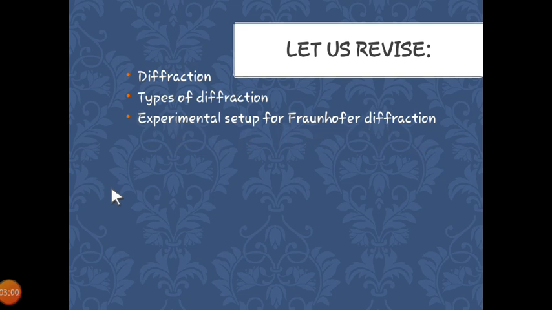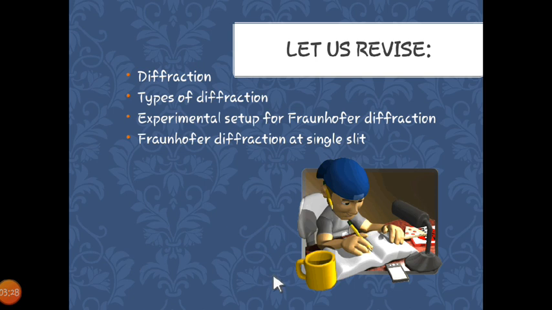Then the experimental setup for Fraunhofer diffraction, that we have obviously seen. What is the experimental setup and how it can be set to get Fraunhofer diffraction. And the next point, Fraunhofer diffraction at a single slit. We have seen the single slit experiment and how we can get Fraunhofer diffraction. So these are the points which we covered in the last lesson, and you are going to revise them. Just take a minute, rewind and revise all these points which we came across in the last lecture.